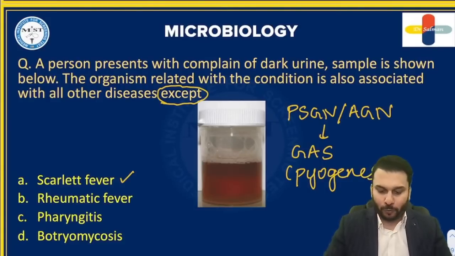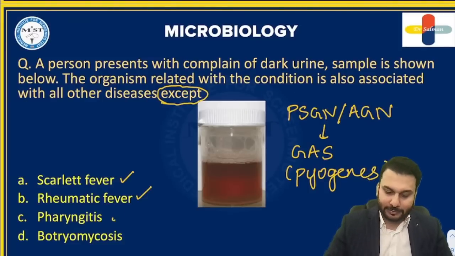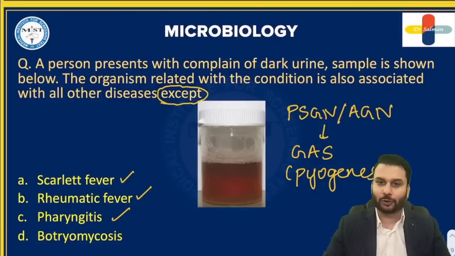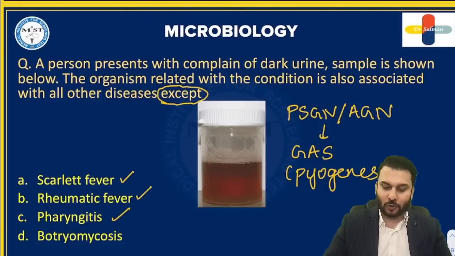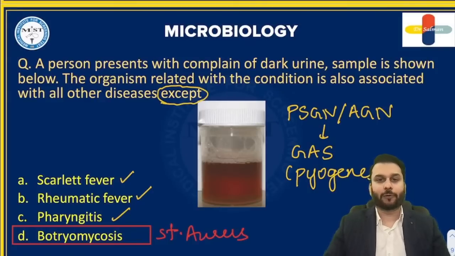Rheumatic fever, of course, is also caused by group A strep. Pharyngitis is the history of that rheumatic fever, that is also there. But the disease that is not caused by this guy is botryomycosis. Botryomycosis is a mycetoma-like disease which is caused by the superstar Staph aureus. So this is your correct answer, guys.